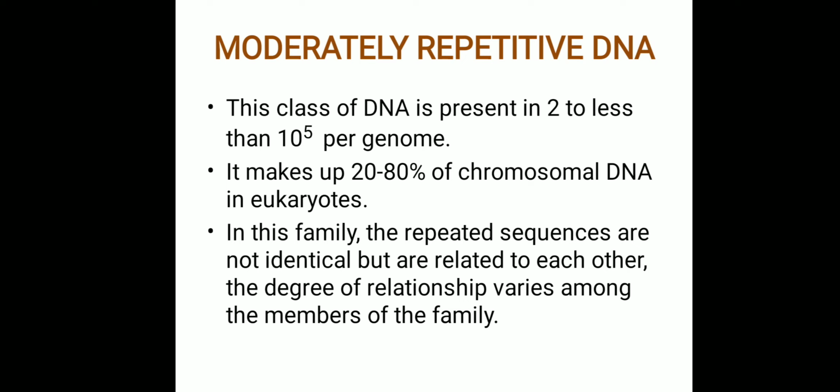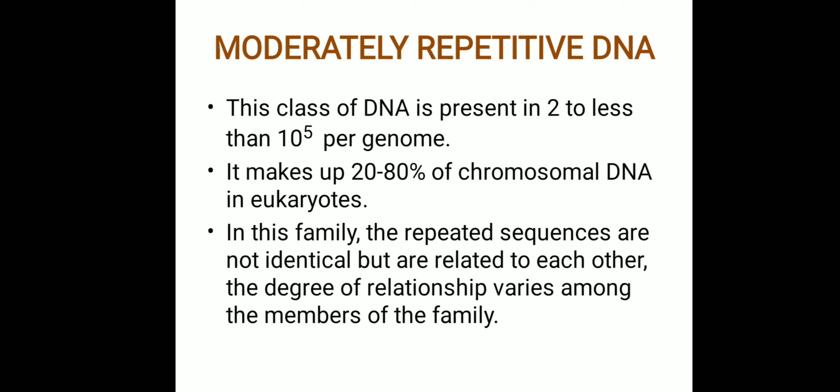Now, highly repetitive DNA was present in several million copies per genome, whereas moderately repetitive DNA sequences are present in 2 to less than 10 power 5 copies per genome.